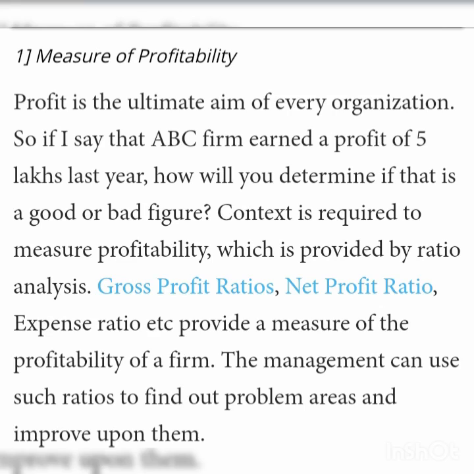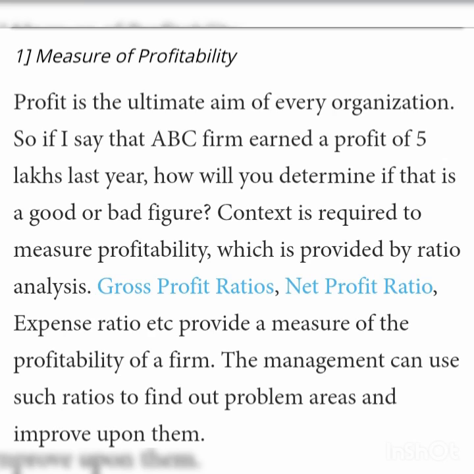Profit is the ultimate aim of every organization. We can measure the profitability of the business by calculating gross profit ratio, net profit ratio, expenses, and other ratios. Profitability is the profit earning capacity of the business, so profitability ratios indicate the actual performance of business. If these ratios fall, effective corrective measures will be applied to improve the working of the business.